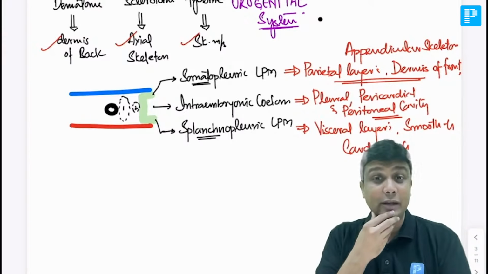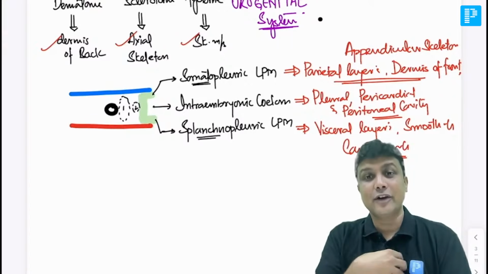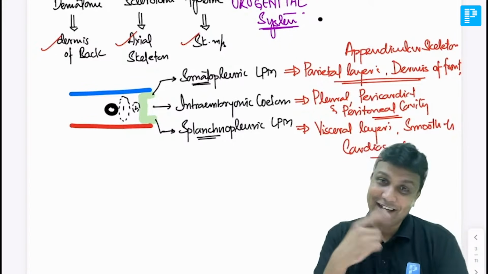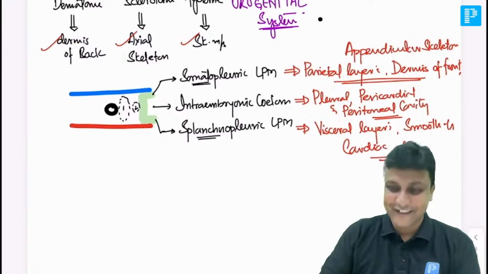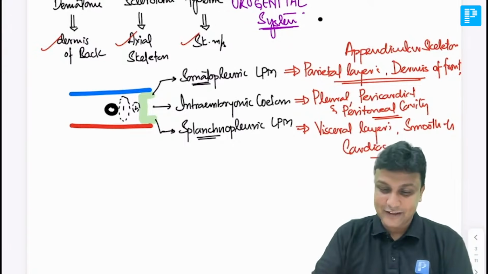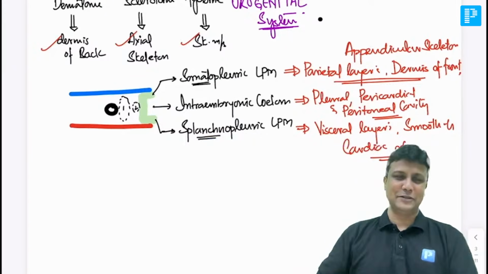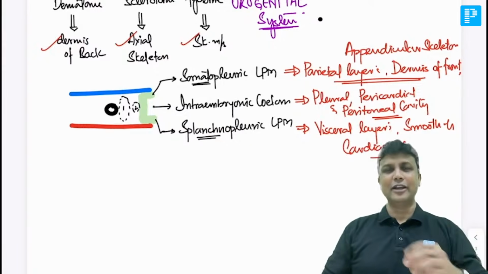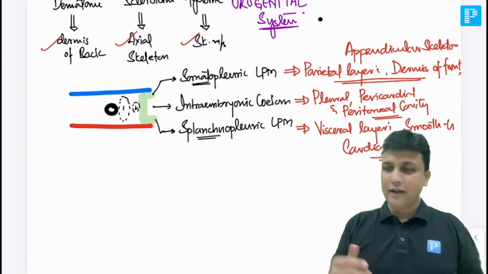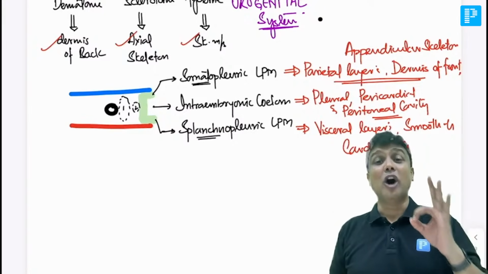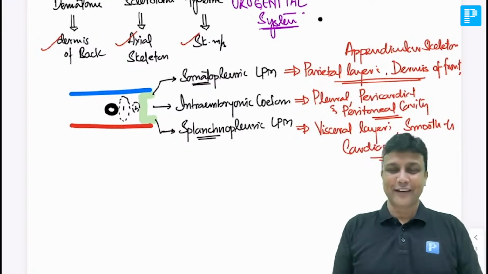लेटर ऑन हम पढ़ेंगे सिस्टमिक एम्ब्रियोलॉजी में सीवीएस एम्ब्रियोलॉजी, कार्डियोवास्कुलर सिस्टम एम्ब्रियोलॉजी मैं आपको पढ़ाऊंगा. In that CVS embryology we are going to learn about development of heart. और तब आप मुझे बताओगे कि heart will be derived from where. Heart, cardiac muscles, come on my dear doctors, heart will be derived from where? Splanchnopleuric lateral plate mesoderm. Not only in my class, even in your university, in your college, wherever you are studying, if your professors ask you where the heart is derived from, tell them confidently splanchnopleuric lateral plate mesoderm. खत्म कहानी, खत्म कहानी.